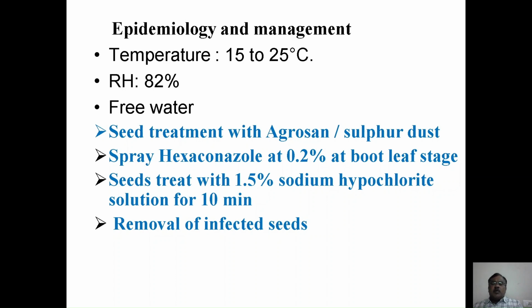Treating the seeds with 1.5% sodium hypochlorite solution for 10 minutes also helps in reducing the seed-borne or initial infection. Removal of infected seeds is the best advised management strategy to avoid incidence under field conditions.